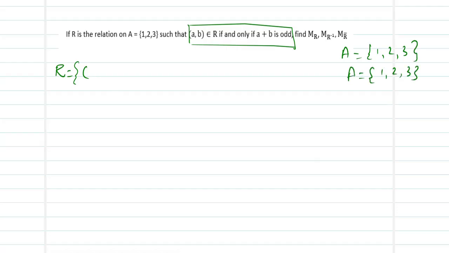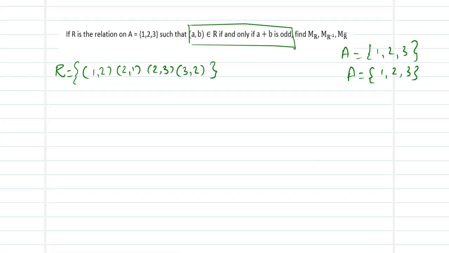So the first odd sum is (1, 2). Next, (1, 3) will be 4, so that is not odd. (2, 1) will be an odd number, (2, 3) will be an odd number, (3, 2) will be an odd number, and that's it.